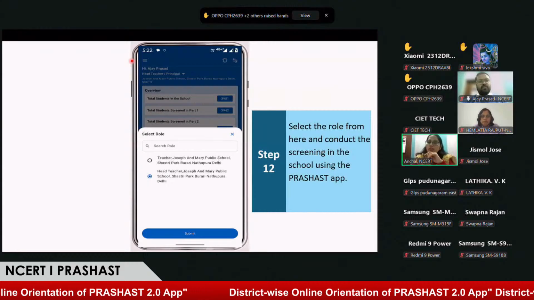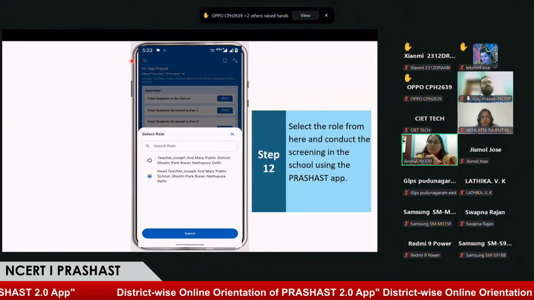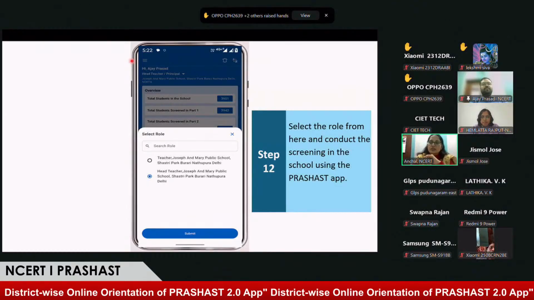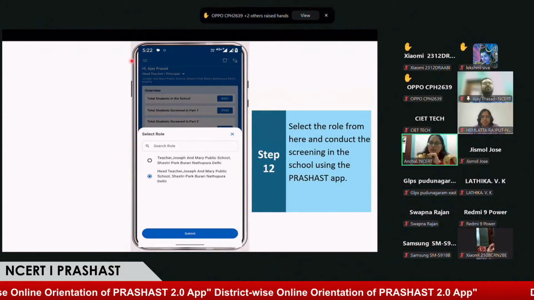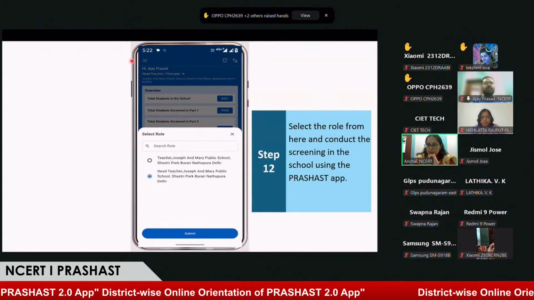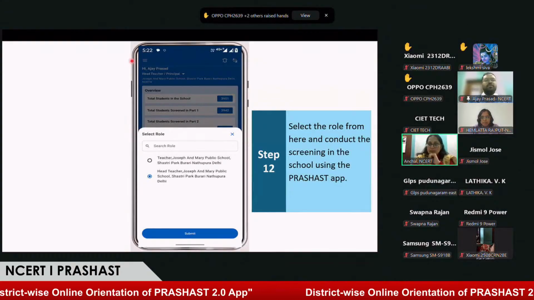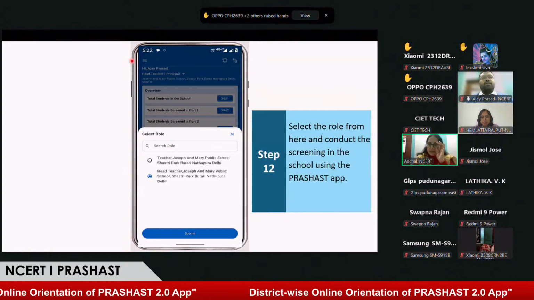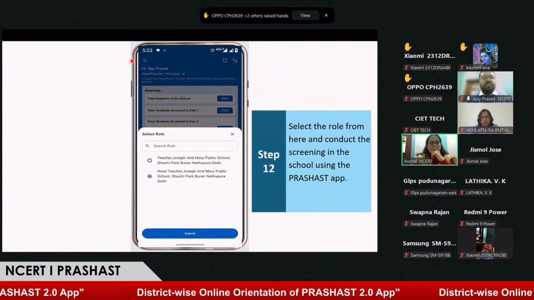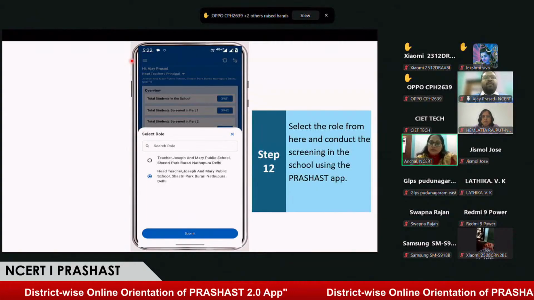The question is: we are trying to log in to our headmaster position, but the app says headmaster already registered, while the headmaster is not registered yet. How to solve this? Yes, ma'am. These issues arise because for a particular school, in the earlier application, there might be some headmaster associated with it, or the current headmaster's details might have changed, like the details they provided in Aadhaar and what they registered earlier.